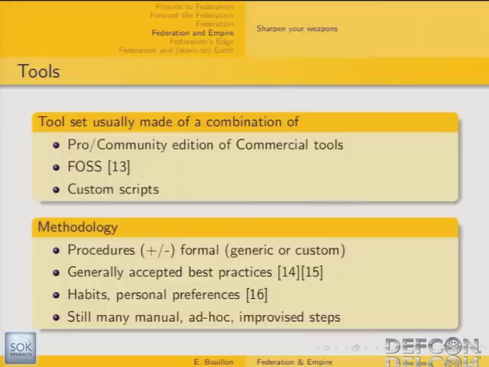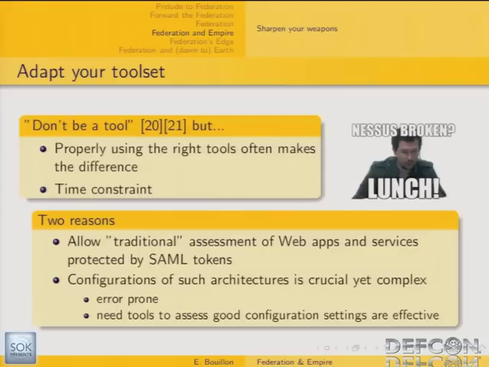Regarding methodology, it's a little bit the same. Supposedly, some more or less formal procedures are supposed to be followed. You can rely on generally accepted best practices like the OWASP testing guide or the OSSTMM framework. But finally, it always heavily relies on habits and personal preferences, and many manual, ad hoc and improvised steps are still needed. So that's why I think we still need to adapt our toolset,